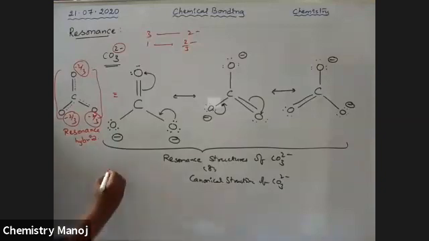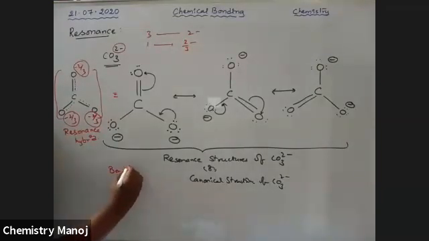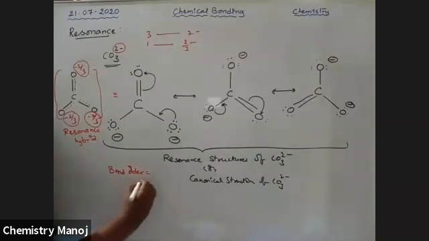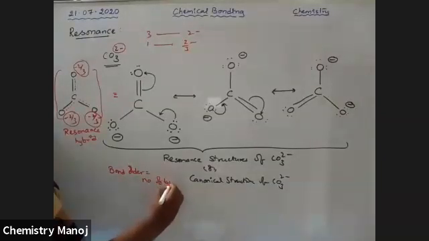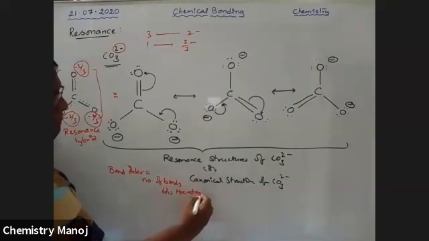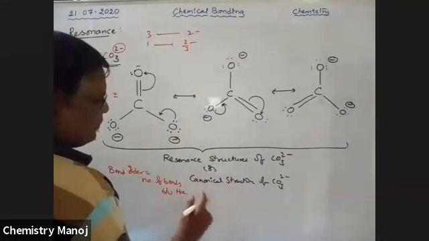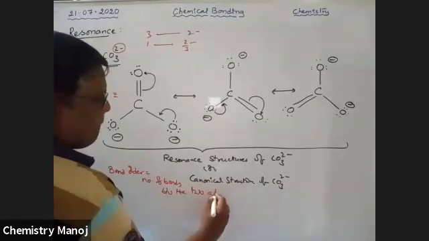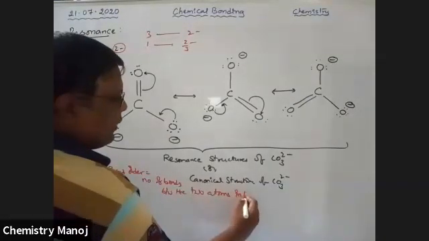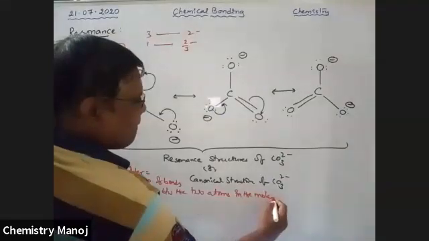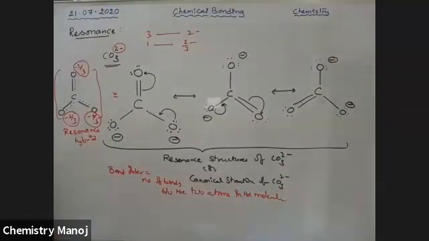What is bond order? Bond order means the number of bonds between the atoms in a molecule, between the two atoms. The number of bonds between the two atoms in the molecule is called bond order.